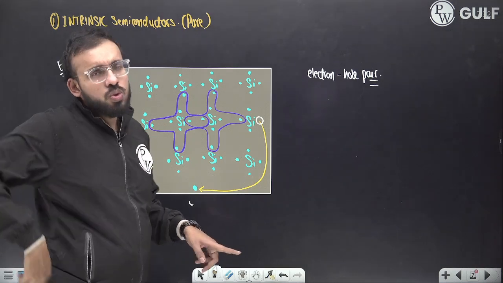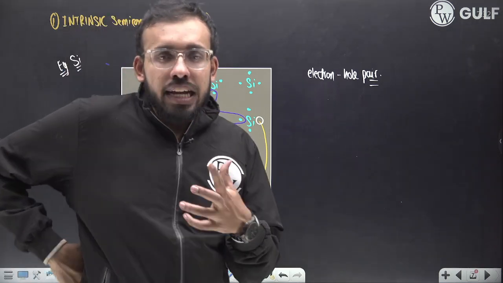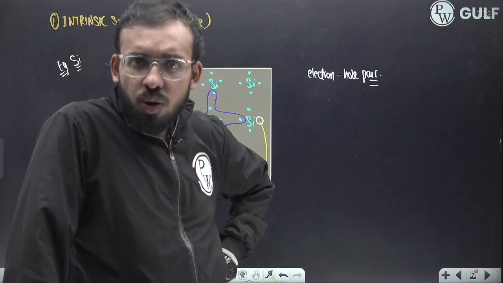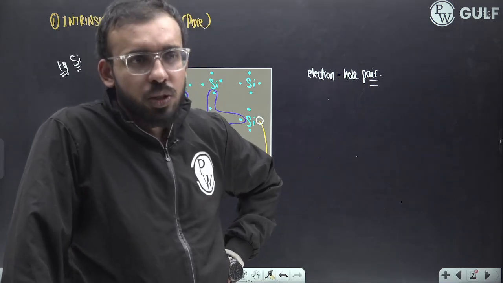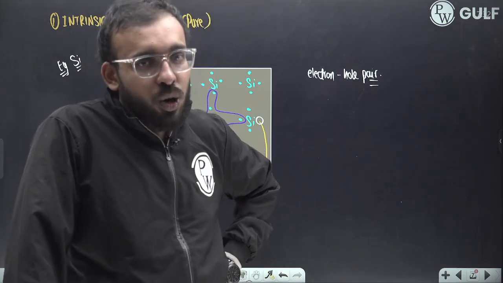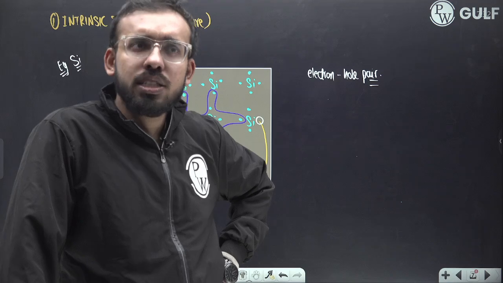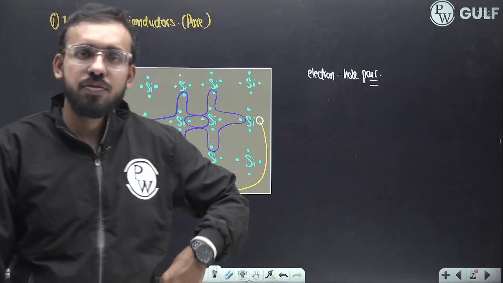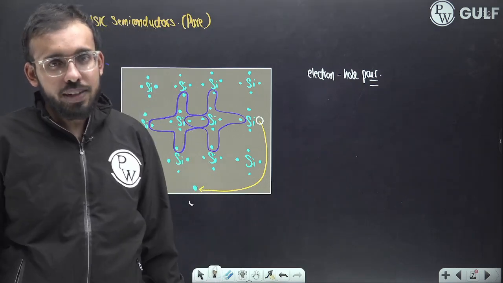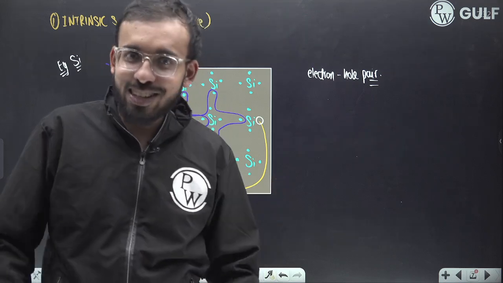If I ask you, number density of electrons is more or number density of holes is more? Quickly type in the comment section. Number density of electrons is more or number density of holes is more? Quickly type in the comment section. I will pretend I am seeing your comments.